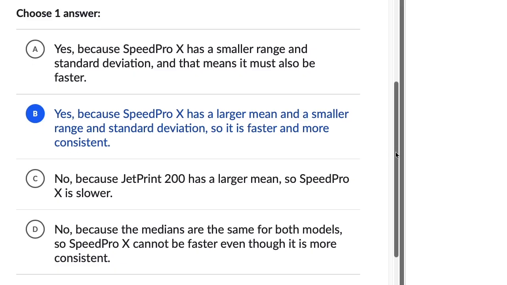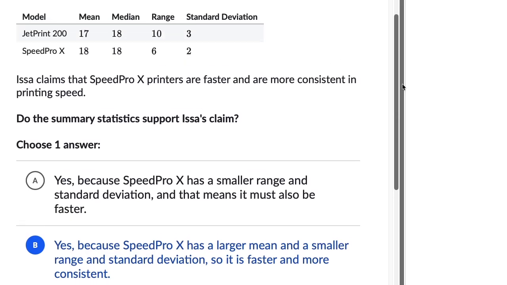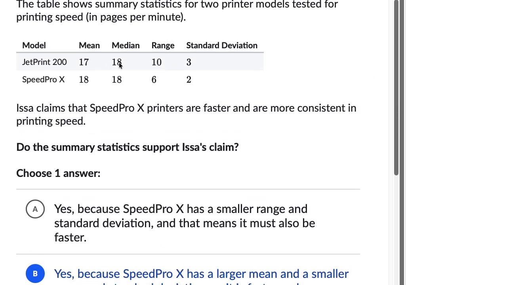If all they gave was the median information, I might have been tempted to pick D, but they gave us the mean information. And for me, that's the tiebreaker here, where it is faster, especially in everyday language. It's definitely more pages per minute mean, or on average in everyday language. So I would give the tip to Speed Pro X.